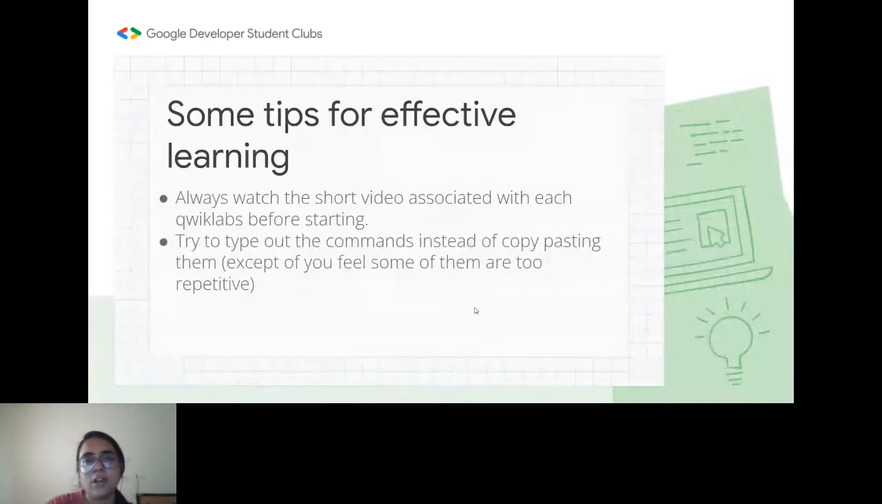And then of course we are all so tempted to just copy the commands, paste them and complete the labs. But I really encourage you to type out the commands if you think that you have sufficient time for doing the lab slowly and effectively. If you feel that those commands are too repetitive and you have already done it again and again, then maybe you can consider copying those commands. But otherwise, I would say please type out those commands.